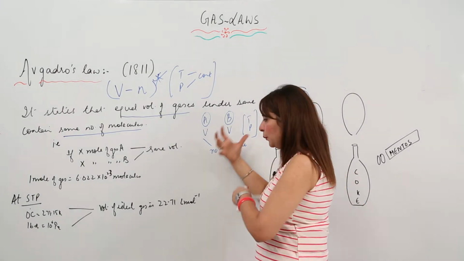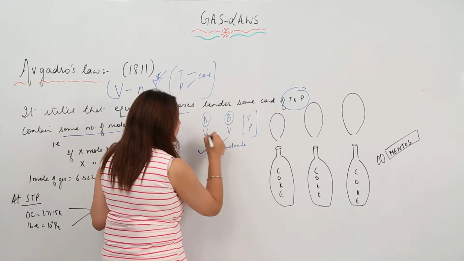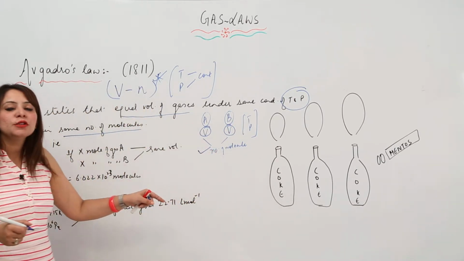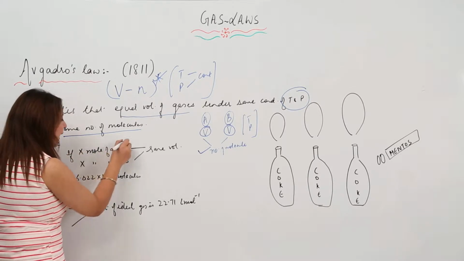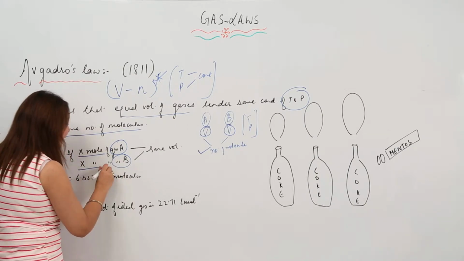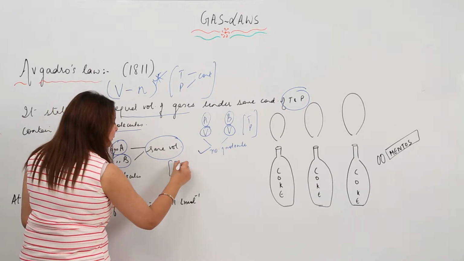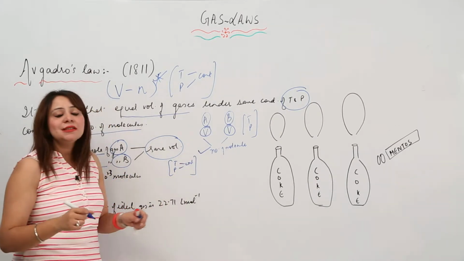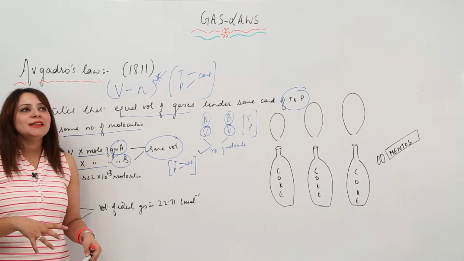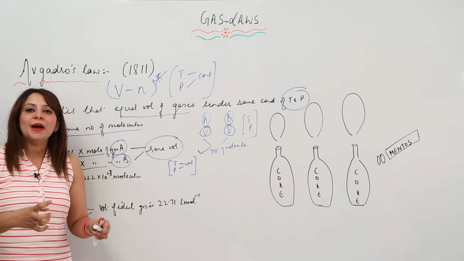Likewise, we can have the opposite as well: if the number of molecules is the same, they will possess the same volume, keeping temperature and pressure constant. Let us take the number of molecules in terms of moles. If gas A has X moles and gas B also has X moles, they will occupy the same volume, provided temperature and pressure remain constant. So equal volumes of gases possess the same number of molecules, or the same number of moles of different gases occupy the same volume.